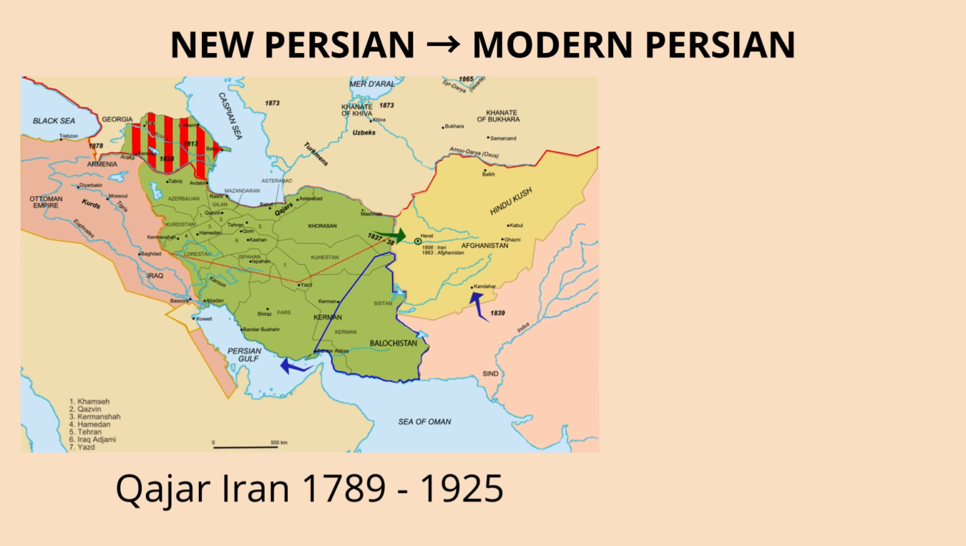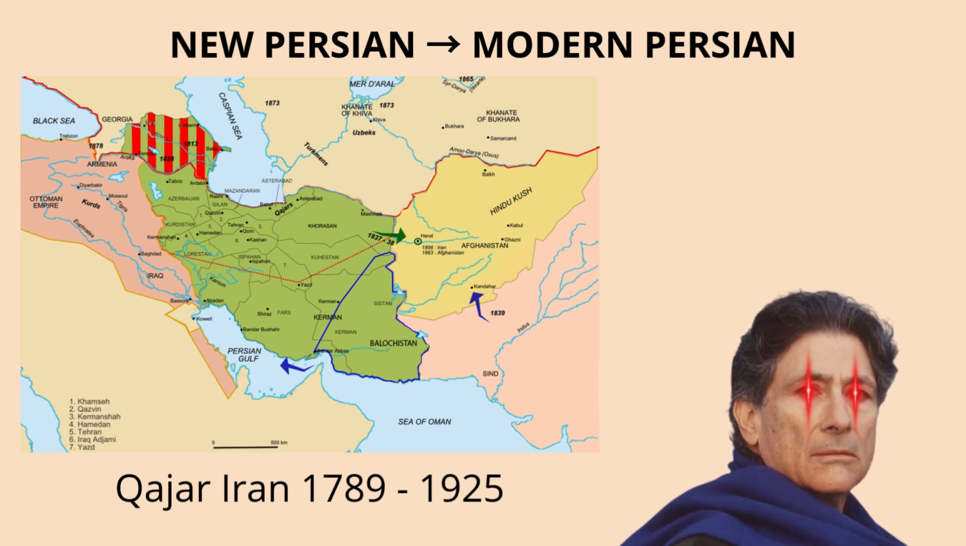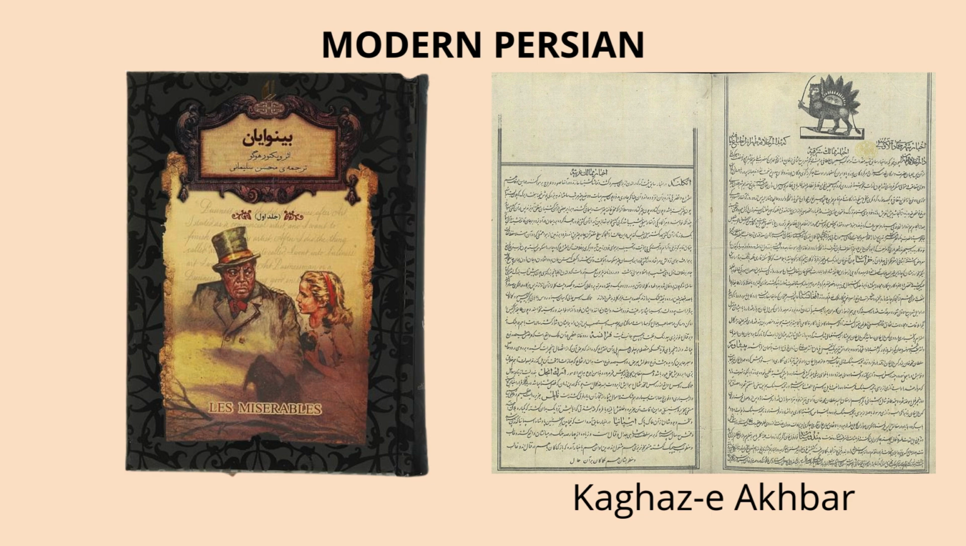Now let's move to the period starting around 1800, when Persian entered its modern phase. This was a time of big changes, as Iran and nearby regions faced new challenges and ideas from Europe and beyond. In Iran, the Qajar dynasty ruled from 1789 to 1925. During this time, Persia started connecting more with Europe, and new ideas came in. People began writing newspapers, translating European books, and using Persian in new ways, like for modern schools and laws.